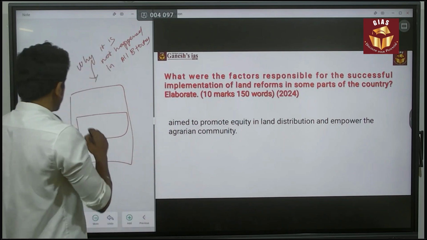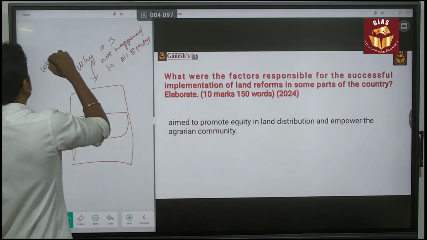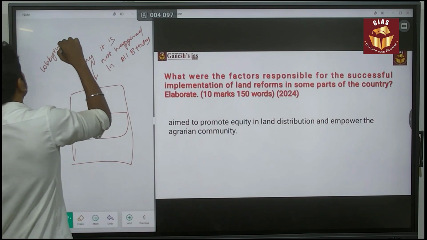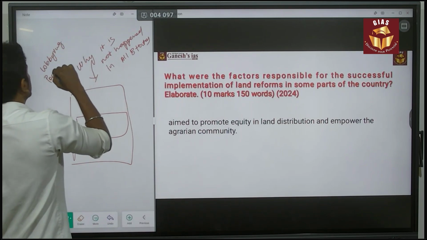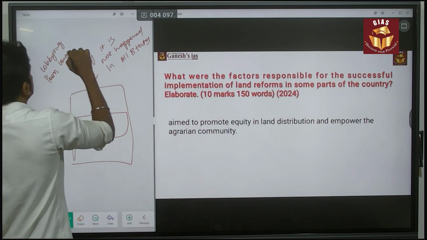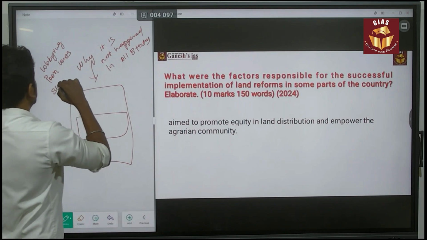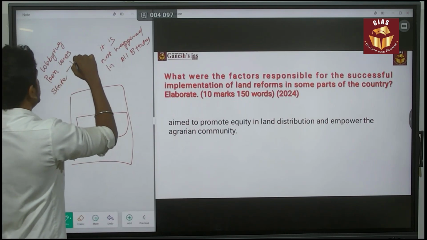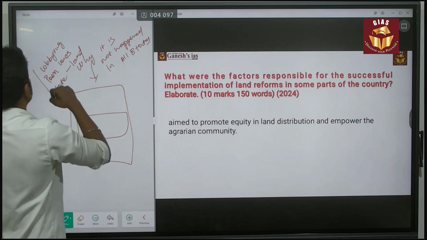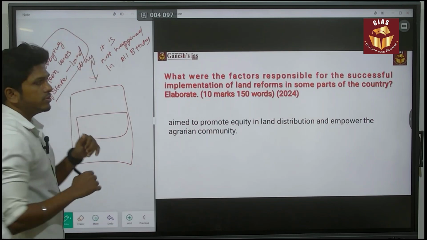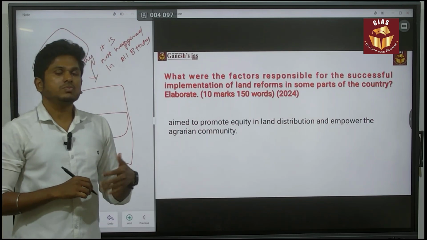The major issue is lobbying, and then poor laws. And also, land is a state subject. Try to give 3 to 4 points. That is more than enough.